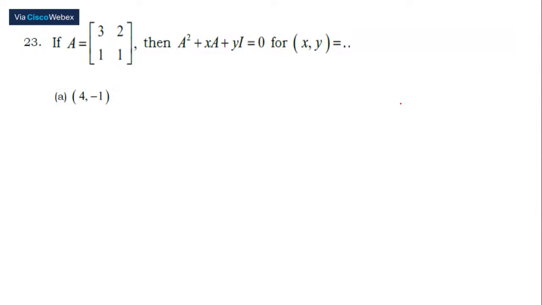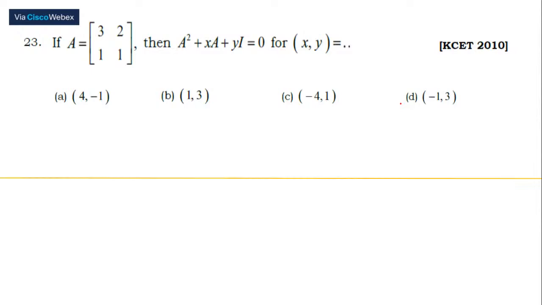Next one. A is [3, 2; 1, 1]. We have an equation over here: A square plus XA plus Y into I equal to 0. Find X and Y. Most of them who don't know this equation would find it difficult to solve this problem with the ordinary method. Very good, Mukti. So how do we work it out? This is one of the question paper problems.